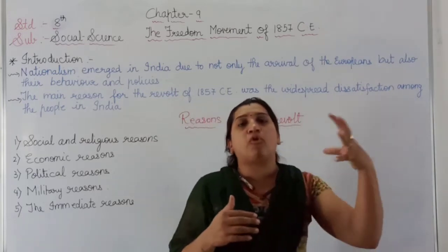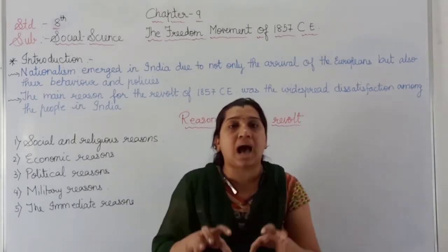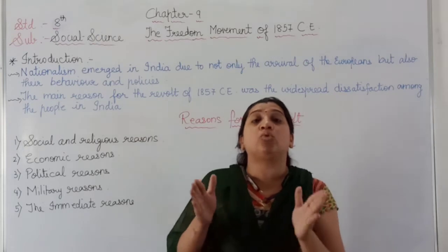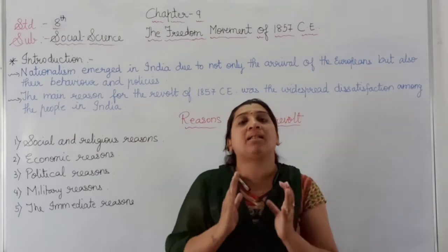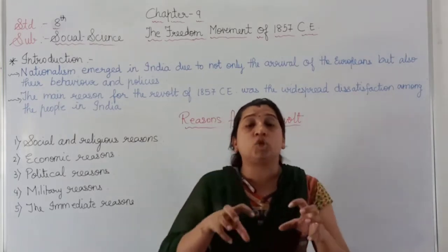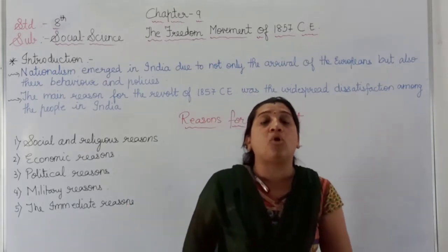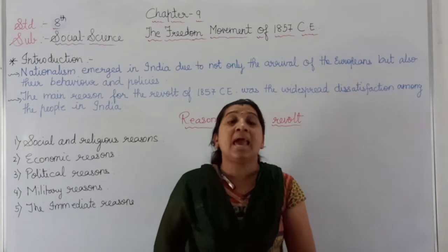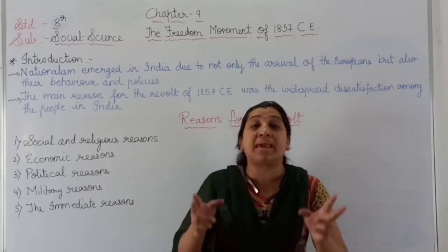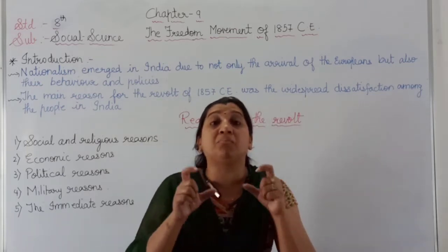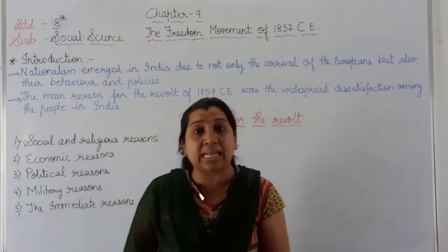Now, before January 1857, there was a rifle used in the British Army. They had to separately carry a bullet bag and a gunpowder bag, and it consumed a lot of time to move, and it was heavy. So in January 1857, the Enfield rifle was introduced by the British East India Company and the British government in the British Army. That was the immediate reason for the revolt of 1857.